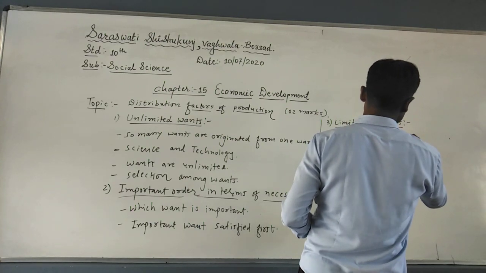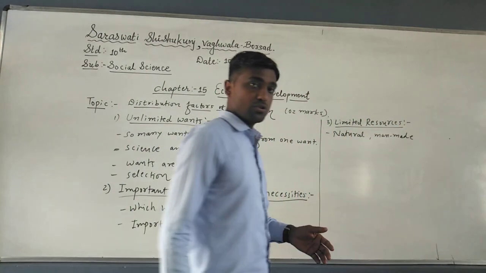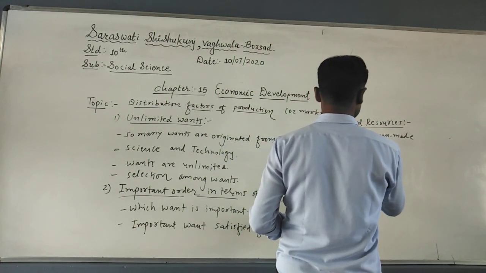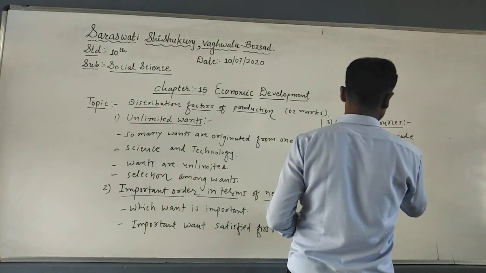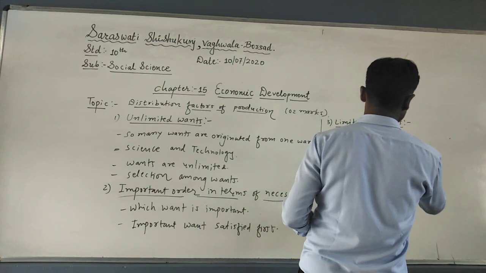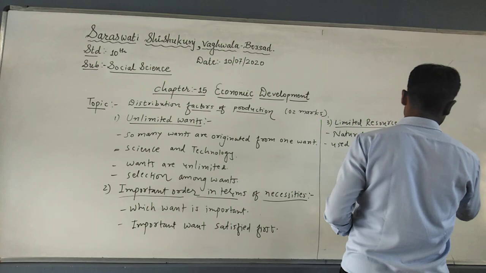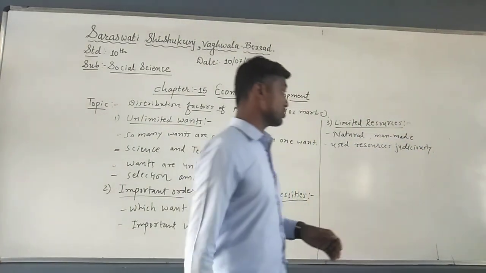Now these resources are limited, so we use these resources in a judicious way. Use the resources judiciously.